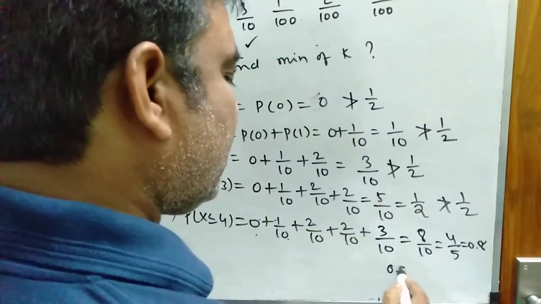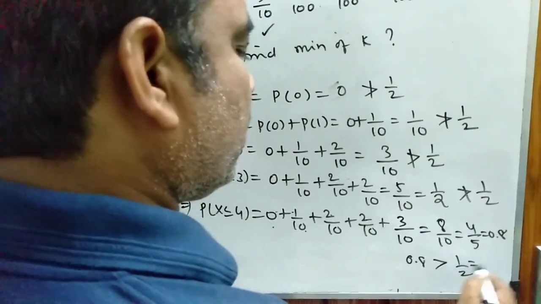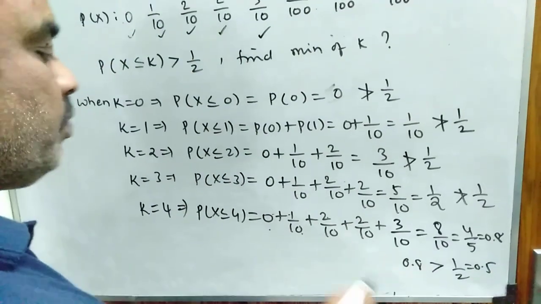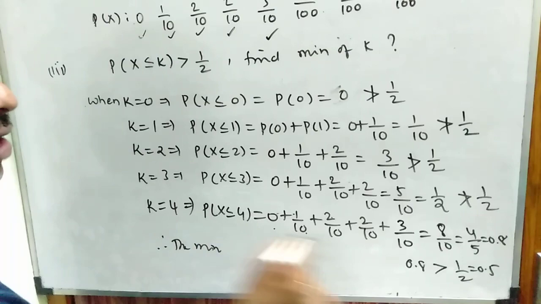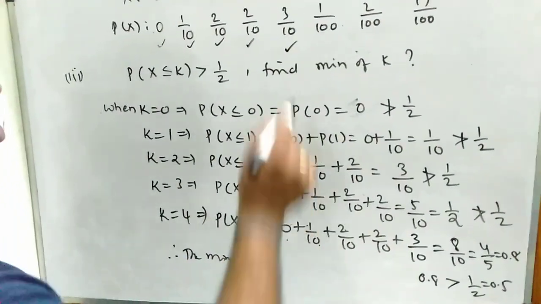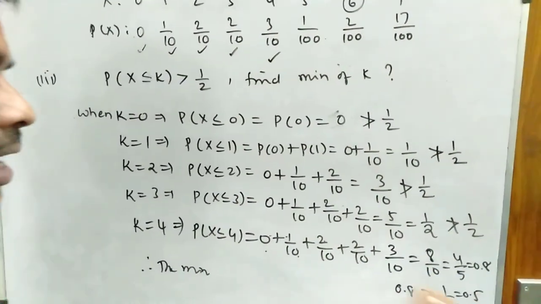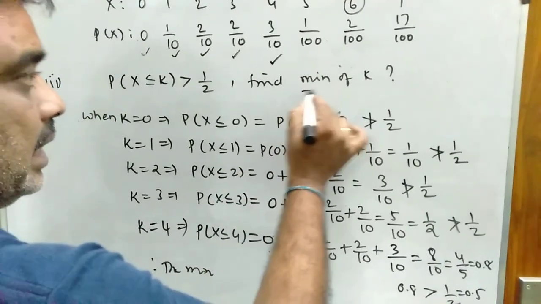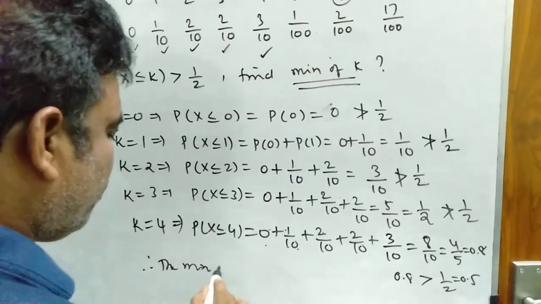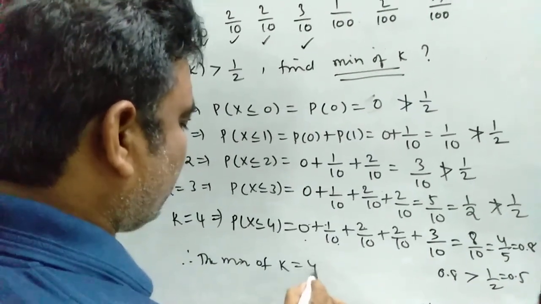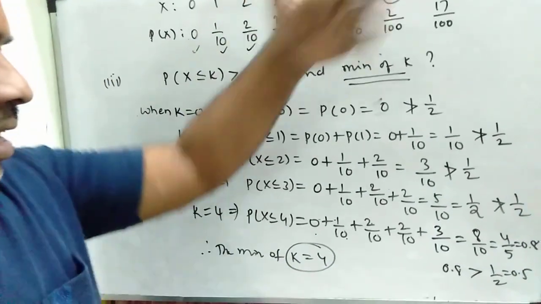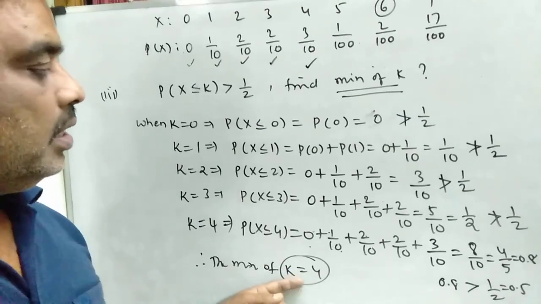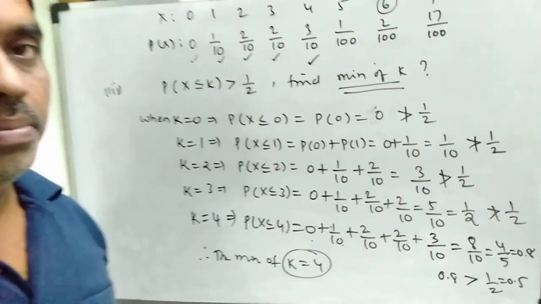So 0.8 is definitely greater than 1 by 2, which is 0.5. So when k is equal to 5, this also satisfies; it gets 1 by 100, which is also greater than 0.5. But we are seeking the minimum value. Therefore, the minimum value of k is equal to 4. The k values are 4, 5, 6, 7, but the minimum value is 4. That is the required solution of this problem.